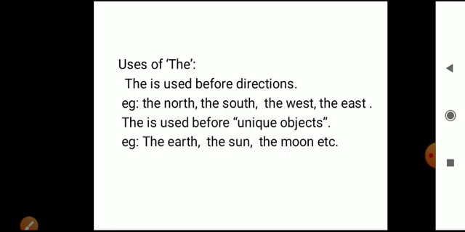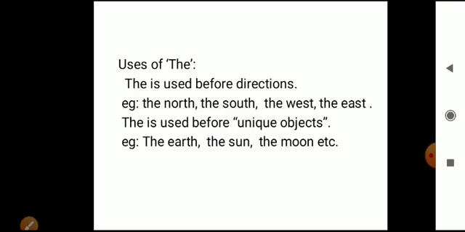So "the" is used before directions like east, west, north, south, etc., and "the" is used before unique objects. Unique objects means they don't have any duplications, like the earth, the sun, the moon, etc.